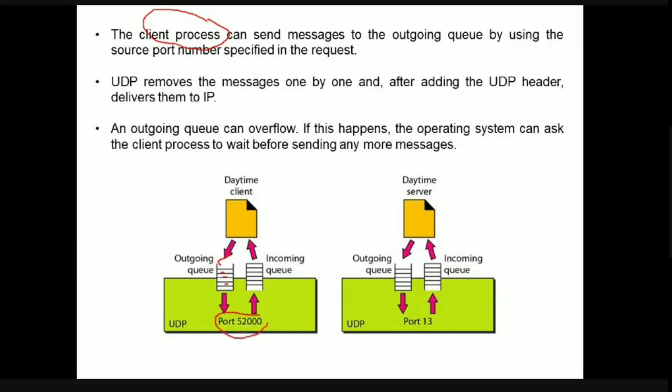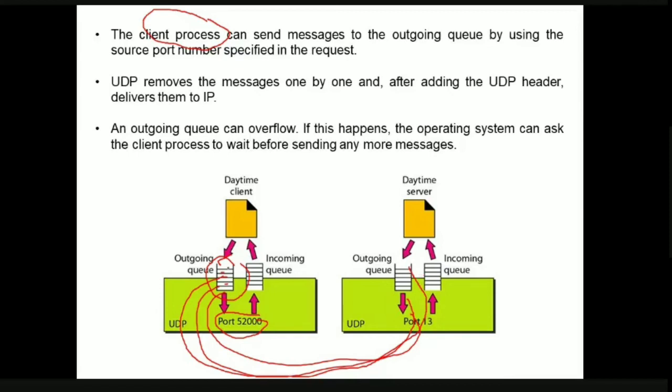What is the source port number? 52,000. So it is going to send the message by placing it in the outgoing queue. Now what does UDP at the client side do? It removes the messages one by one, and it sends each request to the destination.